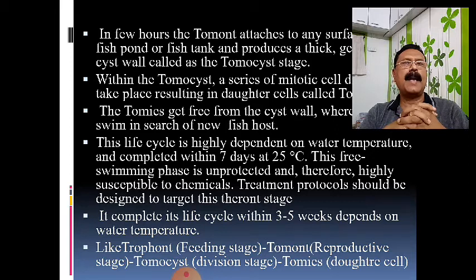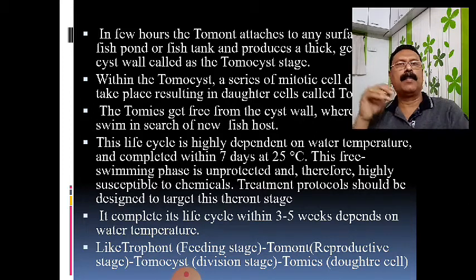Therefore, it is highly susceptible to chemicals, and you can control such an infection at that stage only, because when the trophonts are placed into the epidermal tissue, the epidermal cells of the fish, it is not controllable. When it gets off the host animal and settles to the bottom of the aquarium or pond, at that time we are able to control it by various methods, and it completes its life cycle within 3 to 5 weeks depending upon the water temperature.